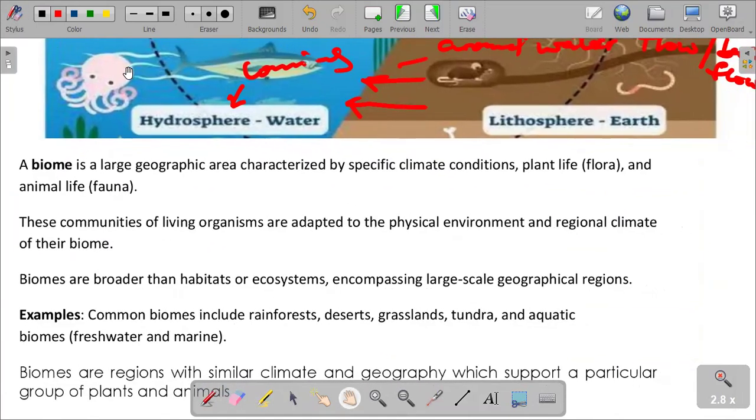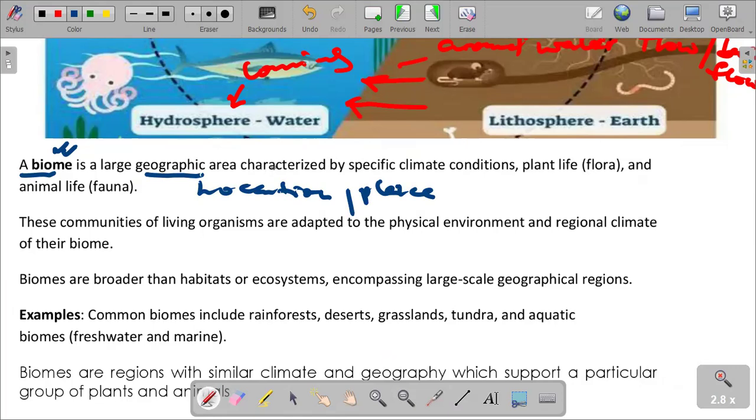So without wasting any time, let us talk about the next subject, which is the biome. What is a biome? A biome is a large geographic area characterized by a specific climatic condition. Large geographic area. It's a location. It's a place. We are looking at a place that is characterized by specific climate conditions, plant life, and also animals.